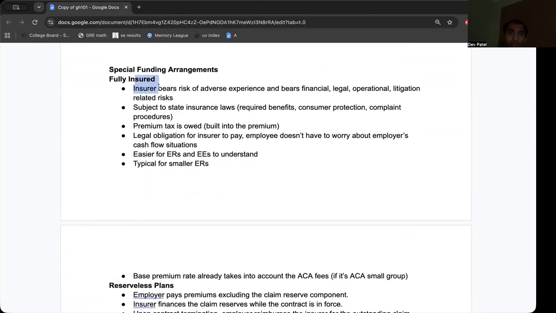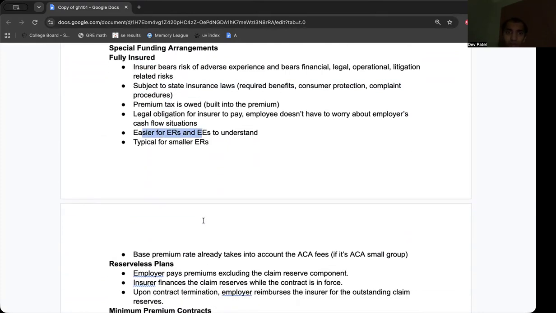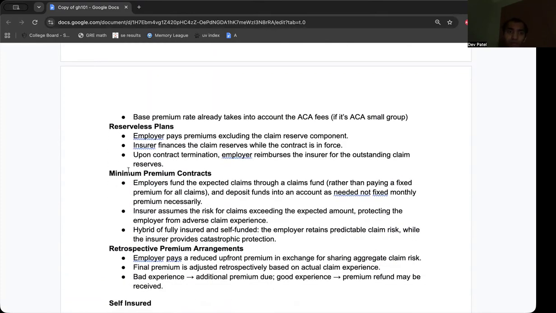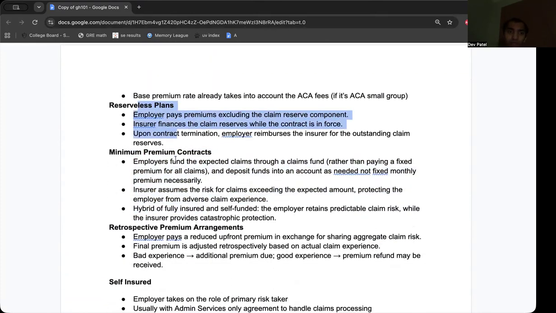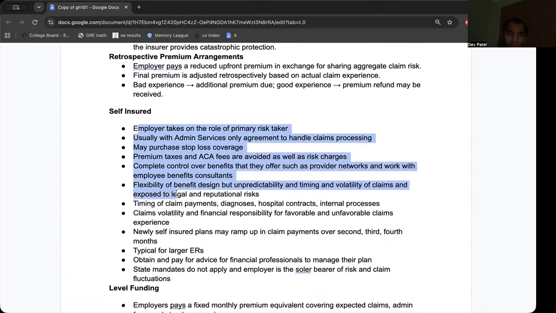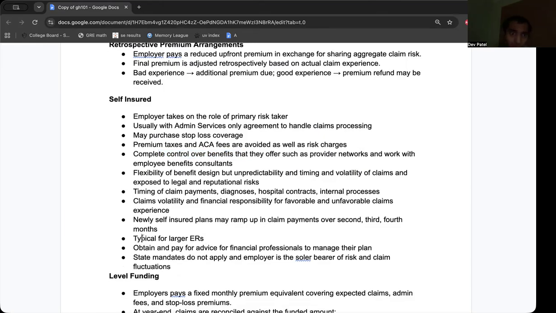Fully insured, insured bears risk, subject to state insurance laws, premium tax owed. We have minimum premium contracts, these typically don't get tested that much. Self-insured, complete control of all overall premiums, so they have complete control. It's typically for larger ERs, they do have to pay to manage their plan. They have to get some external advice. Claims volatility and financial responsibility are both favorable and unfavorable.